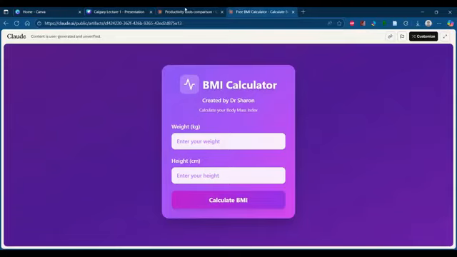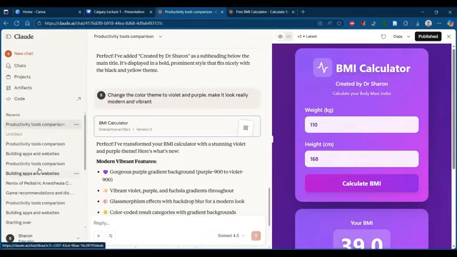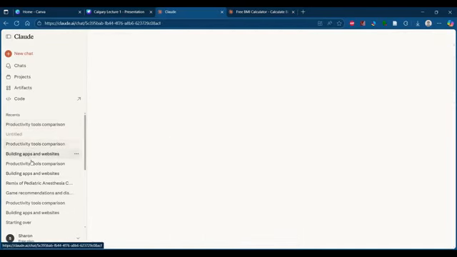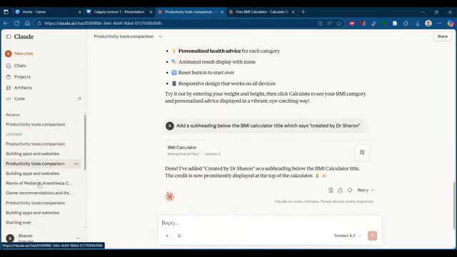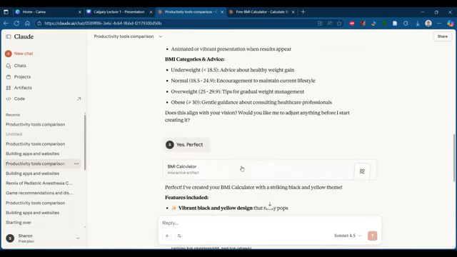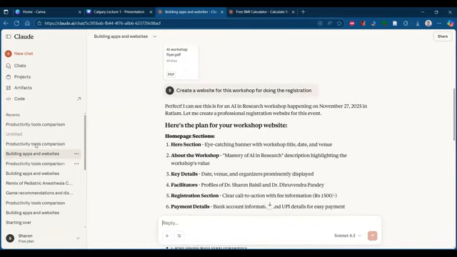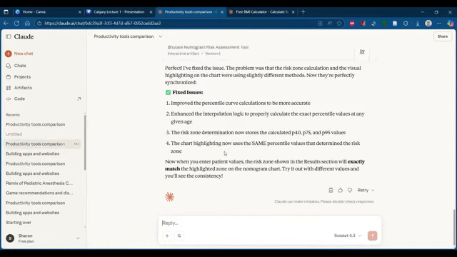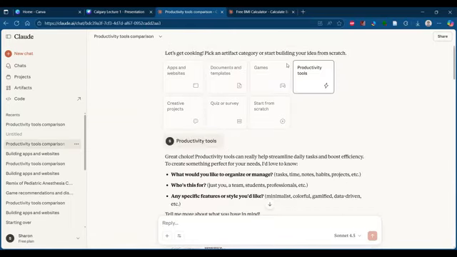So let me open that. I have already done this. So let me open this. Okay, so let's see how that particular app was built that I showed you the preview.